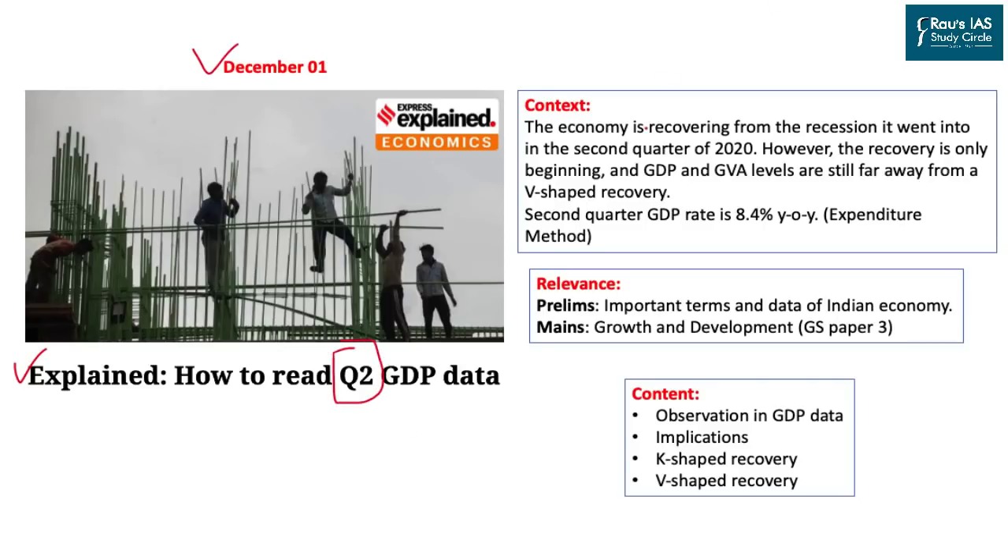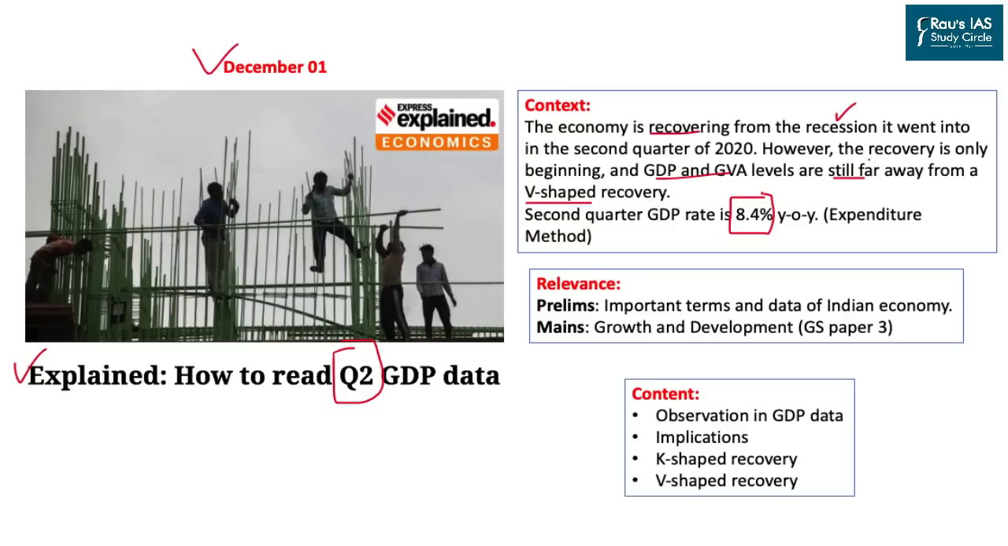The context says that the economy, from this data, is in the recovery stage from the previous recession which we were facing due to the COVID-19 pandemic. However, the recovery is only the beginning, and the GDP and GVA data levels are still far away from a V-shaped recovery. As per the statement published by the government, the second quarter GDP rate was 8.4% year on year.